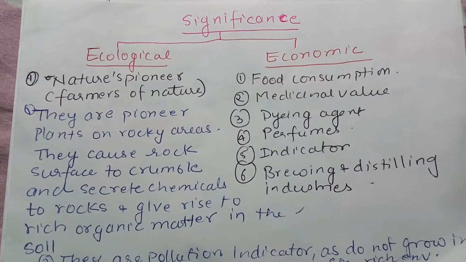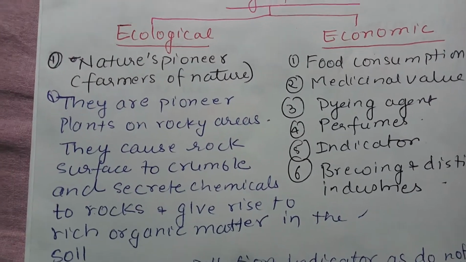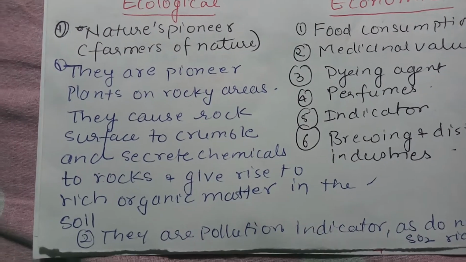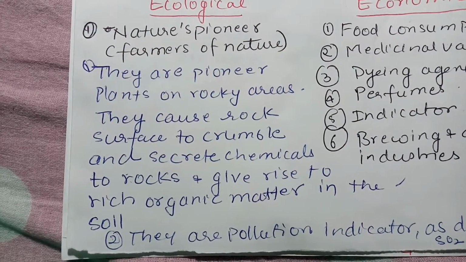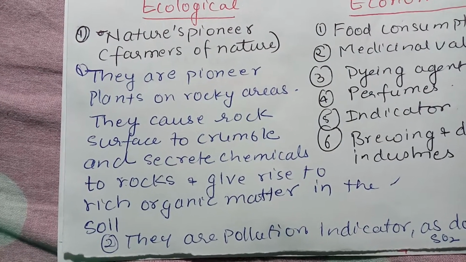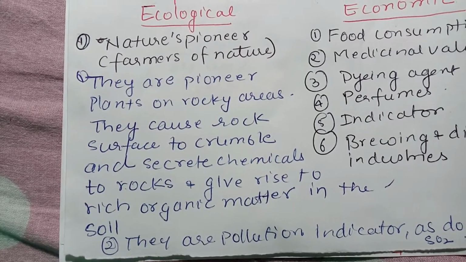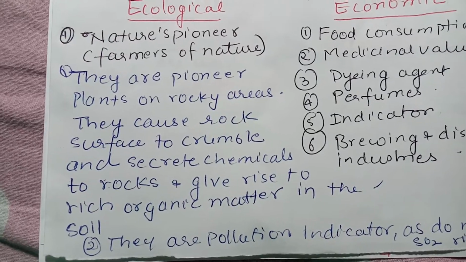So it has both ecological as well as economic significance. Ecologically, they are known as nature's pioneer or farmer of nature. They are pioneer plants on rocky areas. They cause rock surface to crumble and secrete chemicals to rocks and give rise to rich organic matter in soil.